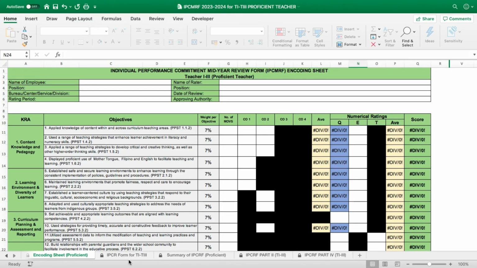Individual Performance Commitment Mid-Year Review Form for School Year 2023 to 2024 for Proficient Teacher.